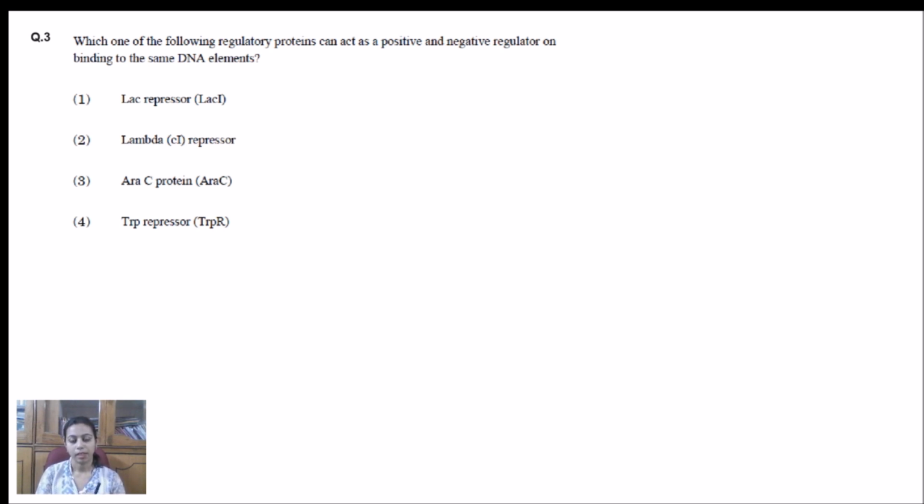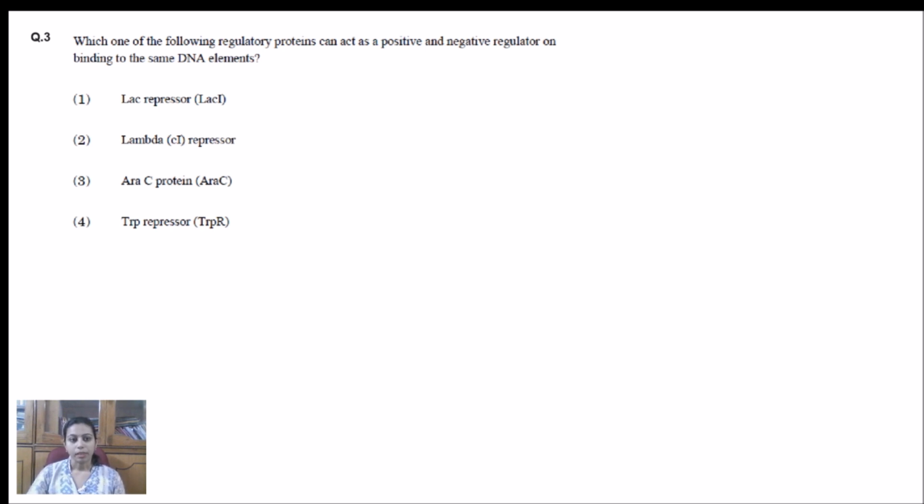CSIR JRF NET is one of the very common competitive examinations which mostly life science students give, especially after the MSc. So here the question number 3 is: which one of the following regulatory proteins can act as a positive and negative regulator on binding to the same DNA elements? Actually, the answer is lambda CI repressor. And what is exactly the mechanism by which its own binding can regulate its functioning in both positive and negative manner? So we will be discussing this topic in detail.